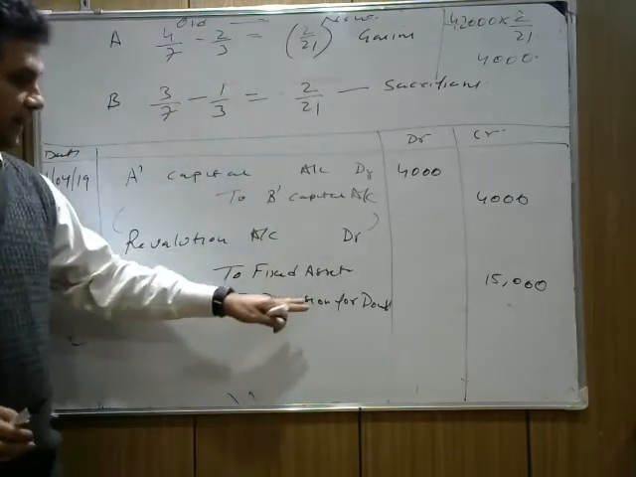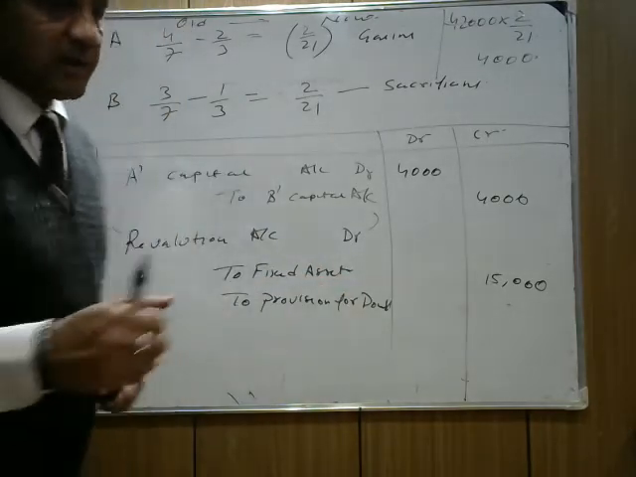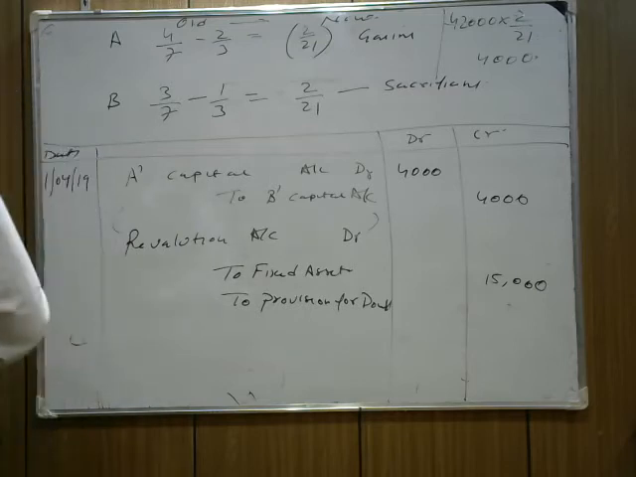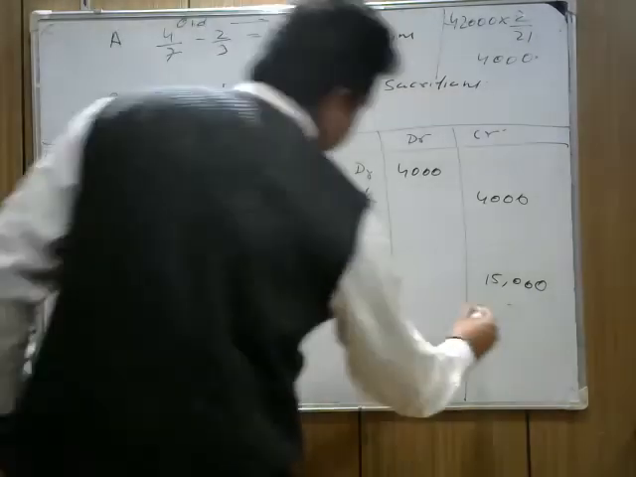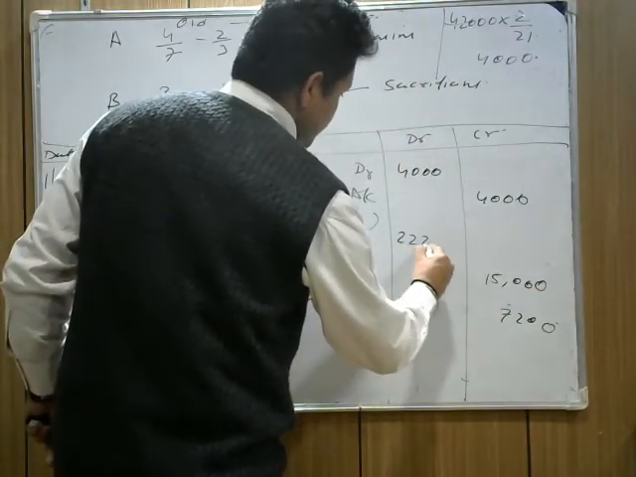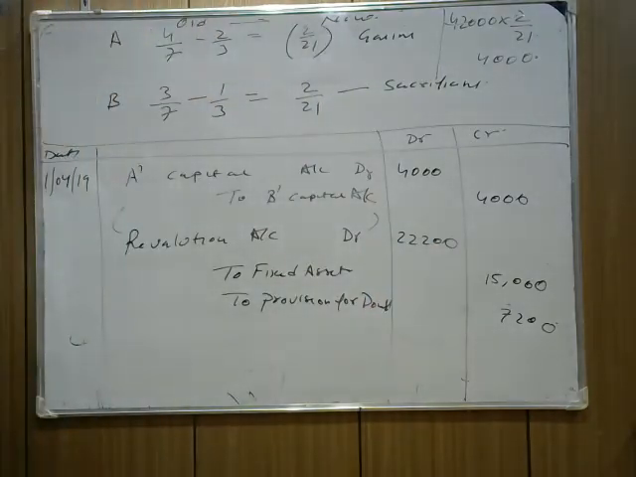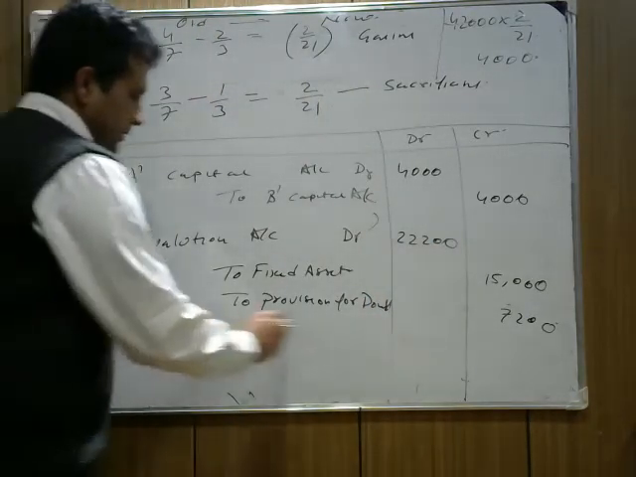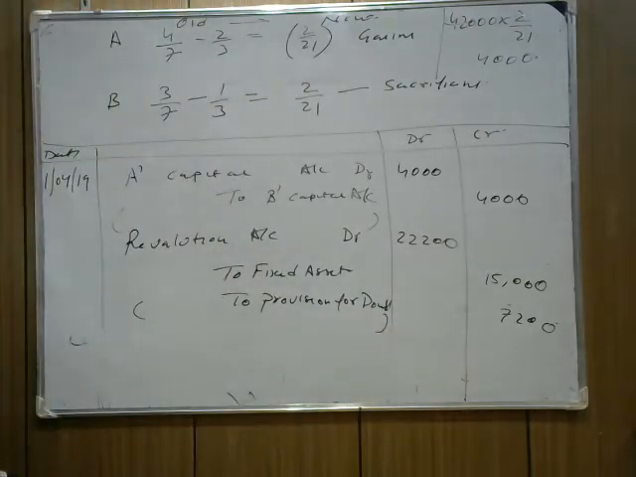I'm passing a combined entry. What is 6% of debtors? The value of debtors given in the question is 1,20,000, and 6% of 1,20,000 is 7,200. So the total is 22,200. I hope it's clear. Being asset and debtors revalued.